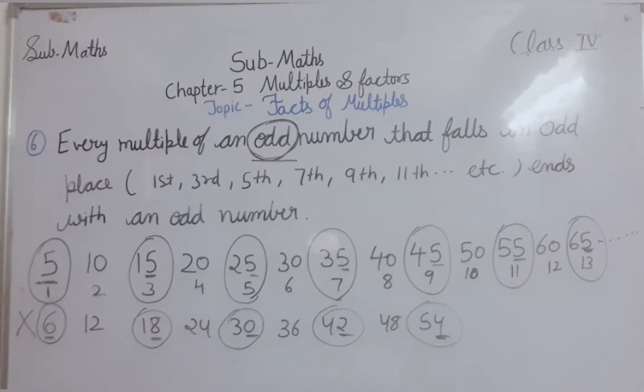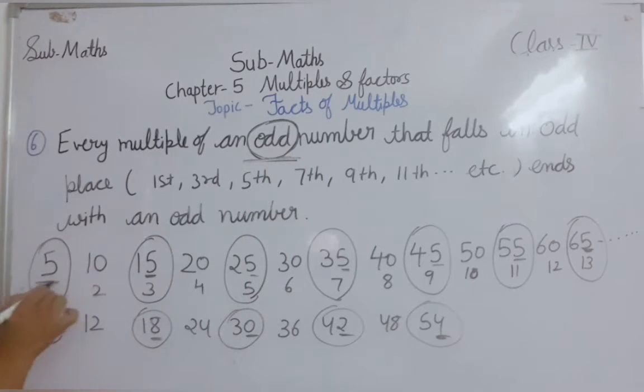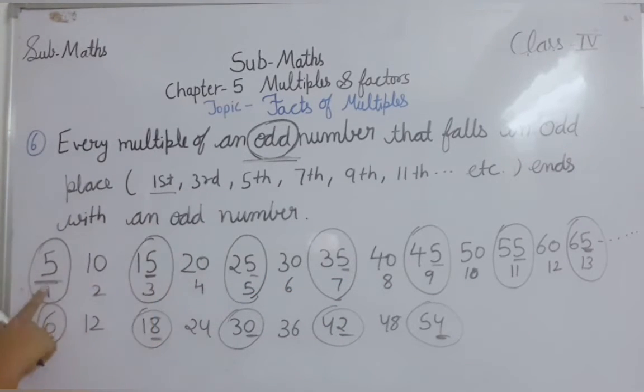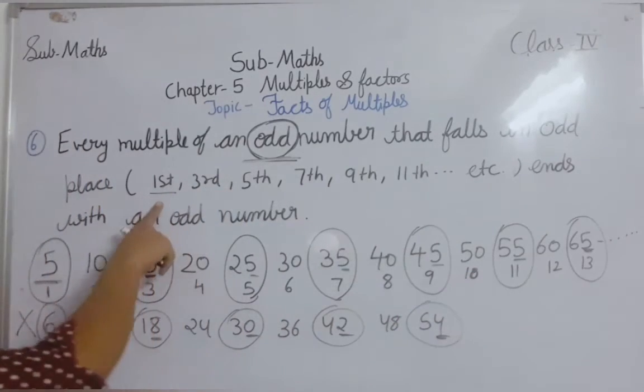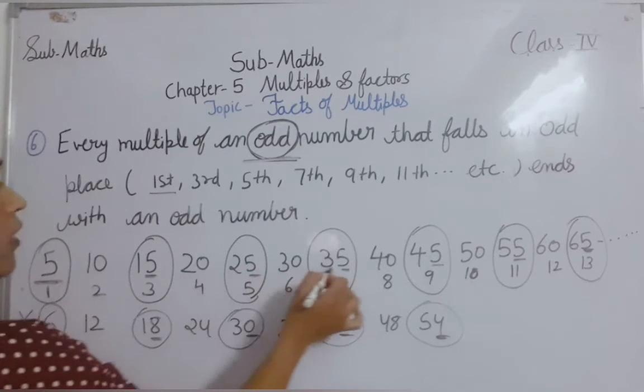Again I am repeating what this fact is. Just remember, this fact is applied only for odd numbers. If I am talking about any odd number and writing their multiples, the multiples which come on odd places, odd places meaning first, third, 5, 7, 9, 11, 13, always end with an odd number.